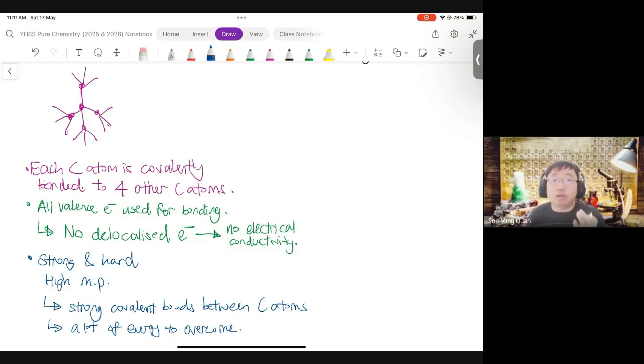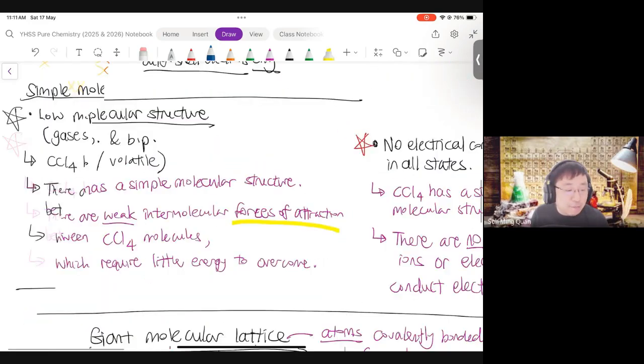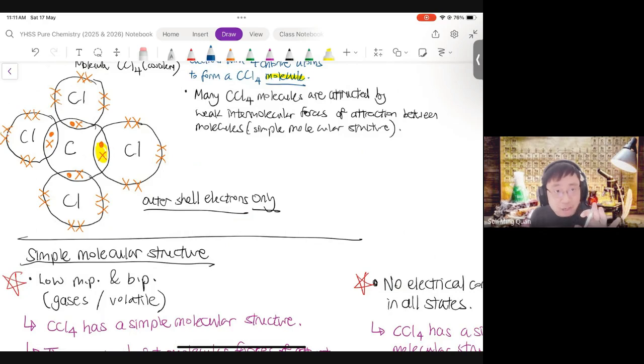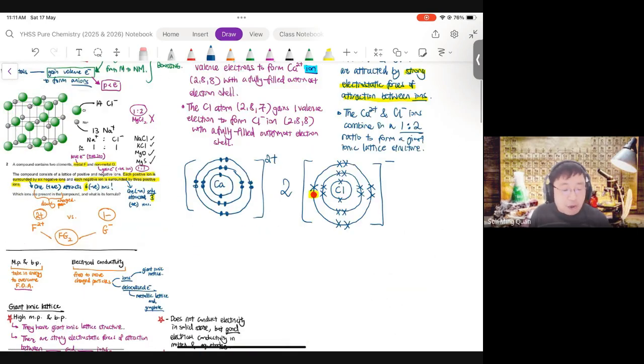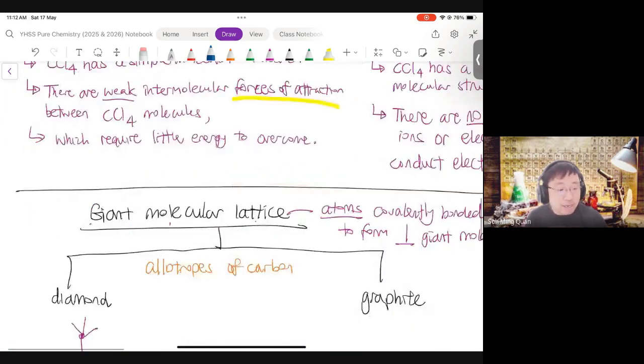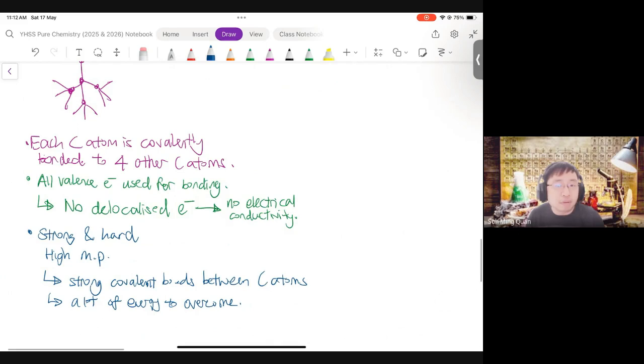Now, you notice the delocalized electrons are important. Just now, like CCl4, the electrons are not delocalized. The electrons are on the Cl, right? They cannot move to the carbon without command. Similarly, in an ionic compound, they have electrons, but are the electrons delocalized? Could the electrons jump from Ca2+ to Cl- again? No, the electrons will stay where they are. So delocalized means the electrons can move from atom to atom, ion to ion, which is not the case in diamond.